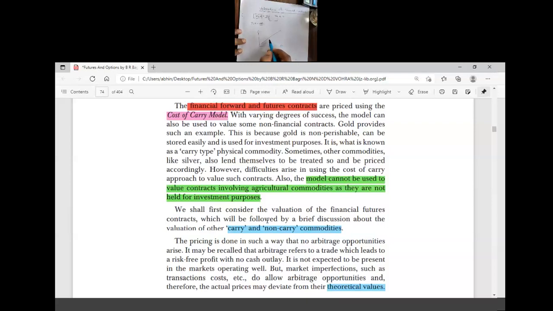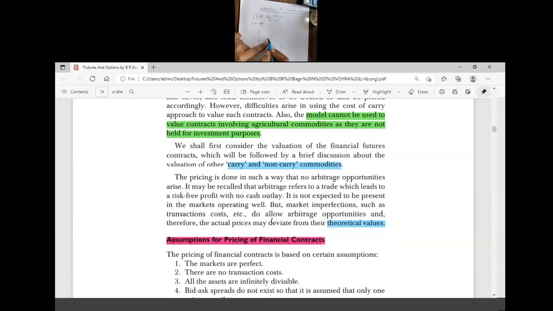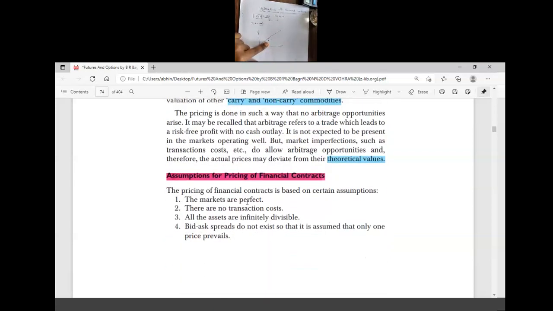Here, if the intrinsic value is here, consider this point the intrinsic value, and the market price is here. This point is the market price and this point is the intrinsic value.